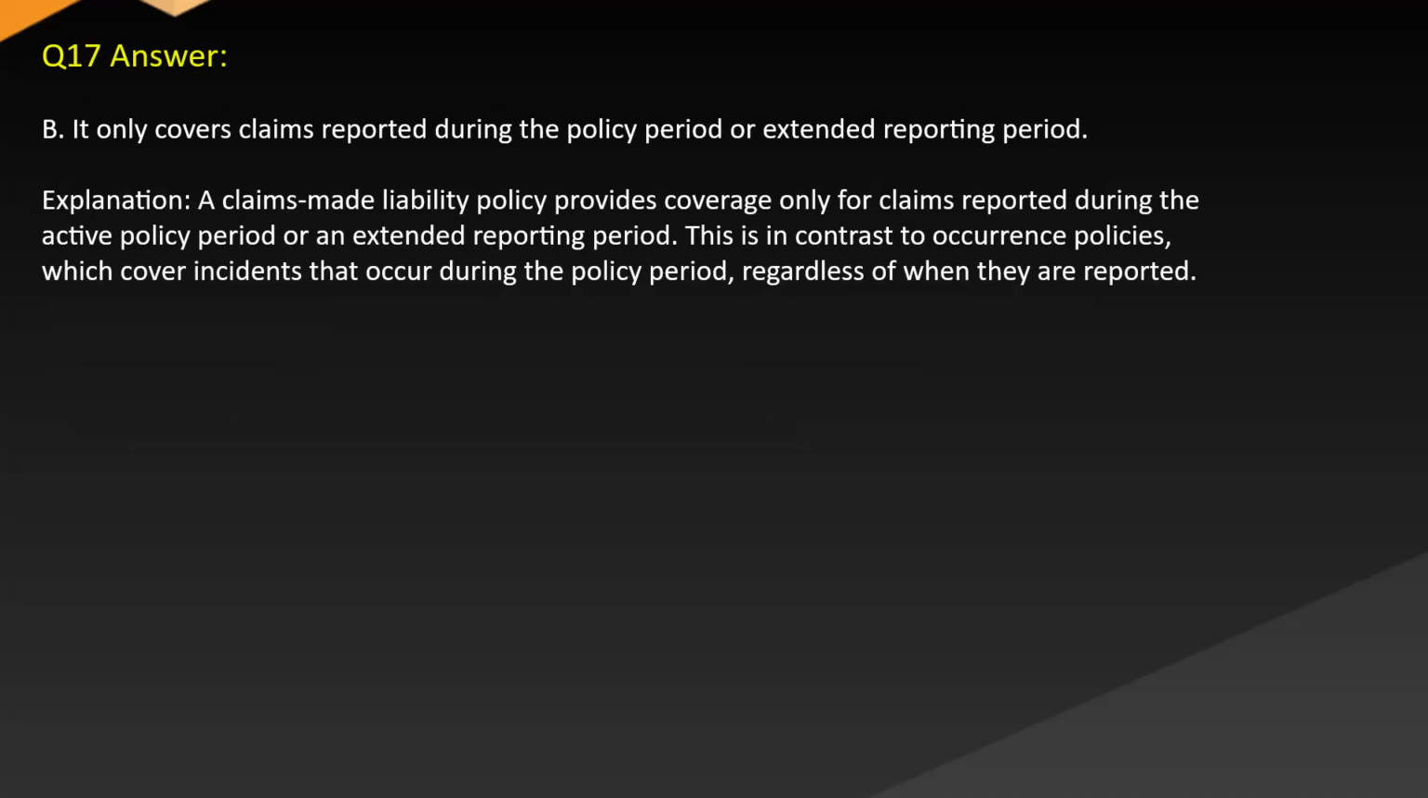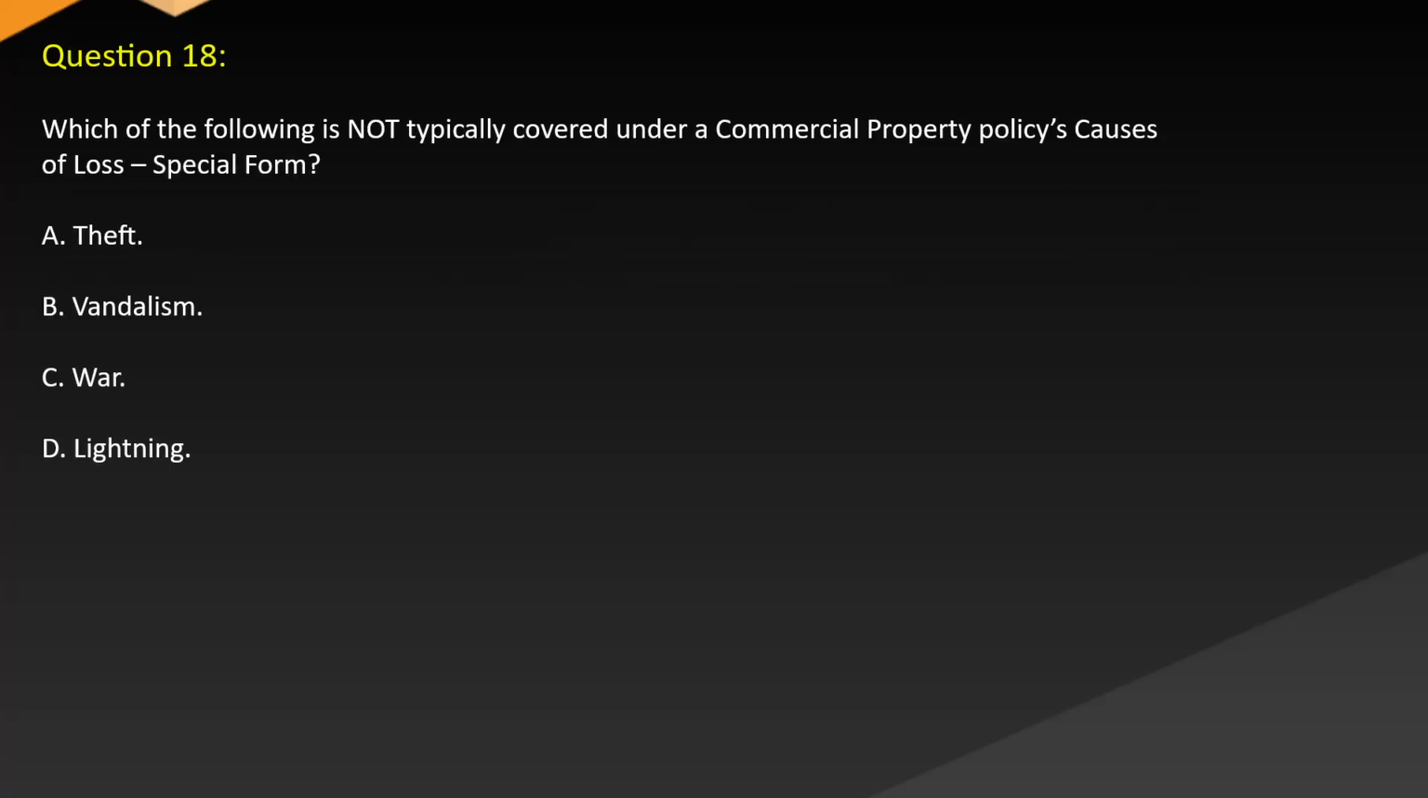Answer: B. It only covers claims reported during the policy period or extended reporting period. Explanation: A claims-made liability policy provides coverage only for claims reported during the active policy period or an extended reporting period. This is in contrast to occurrence policies, which cover incidents that occur during the policy period, regardless of when they are reported.